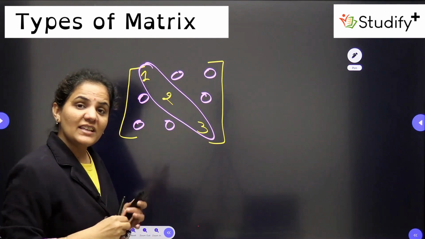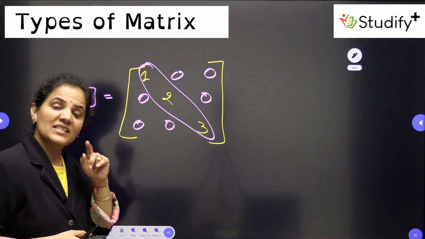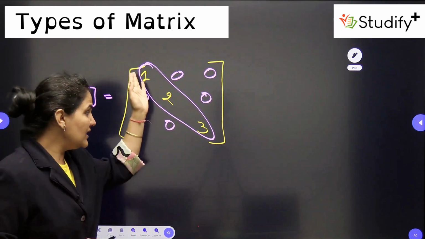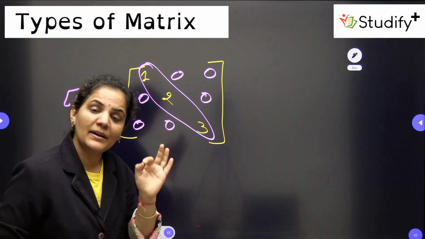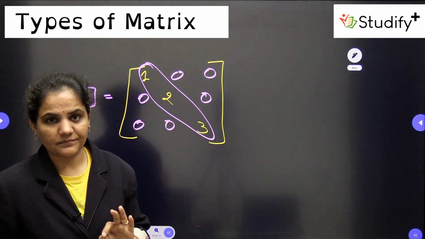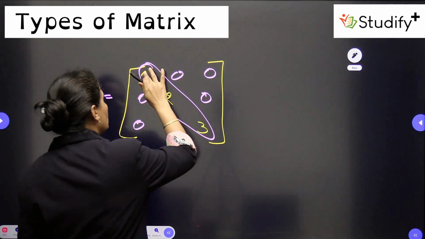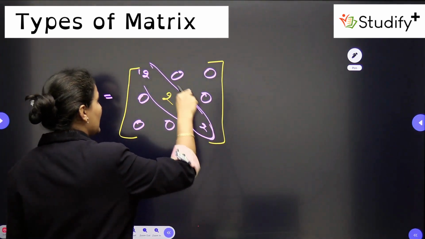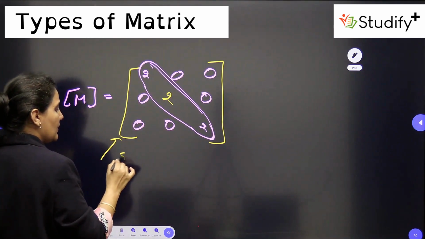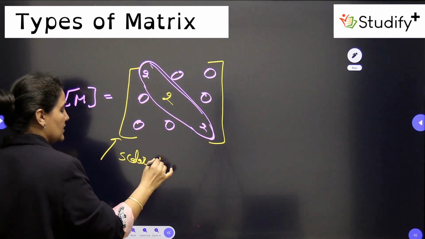Now what I am saying is this diagonal matrix will become a scalar matrix if all the principal diagonal elements are equal. If you put 2 here, I can put 2 here also, and 2 here also. In this case, this will become a scalar matrix, my dear students.